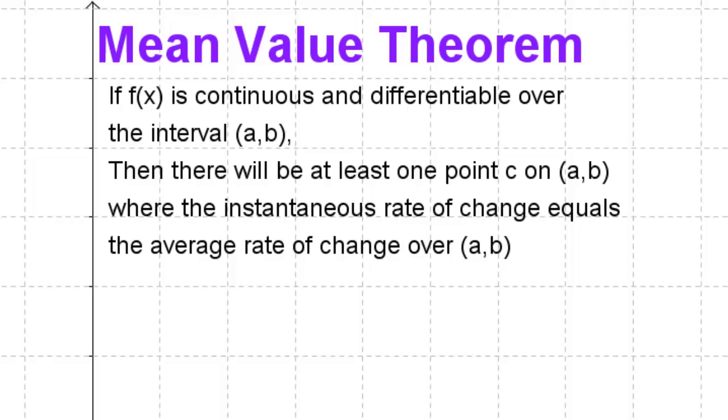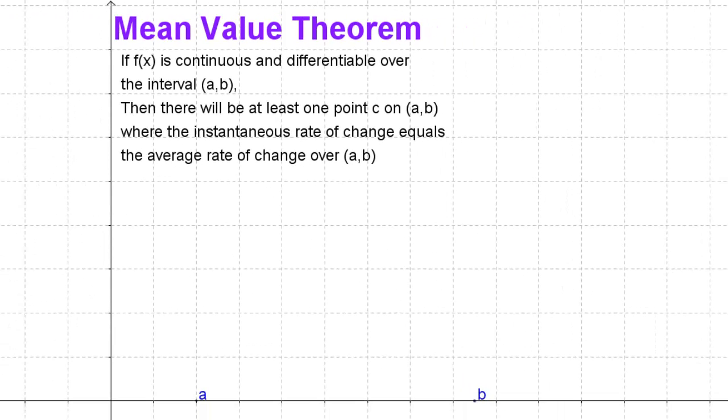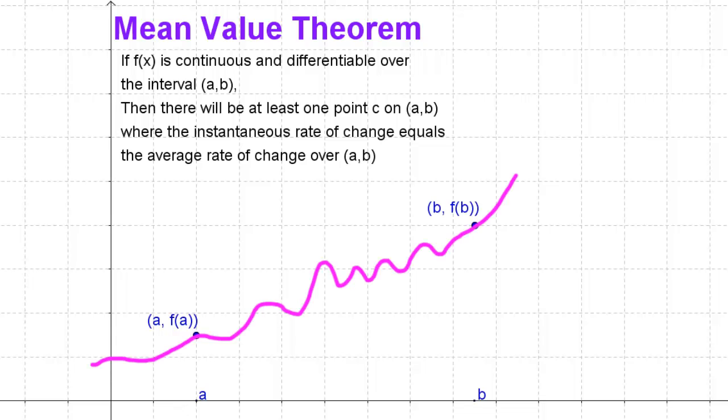So let's look at some interval a to b. And so we have an f of a and we have an f of b on this interval. And between them is a function, and it can be a pretty complex function. Note, we do not have to have the same starting and ending value like we do on Rolle's theorem. So let's first build the secant line, the average rate of change. And we don't really need calculus to do this, and really without calculus, this would probably be the best we could ever do in finding rates of change, is to just get as small an interval as we could and try and find the average. Of course, calculus allows us to do much more than that.